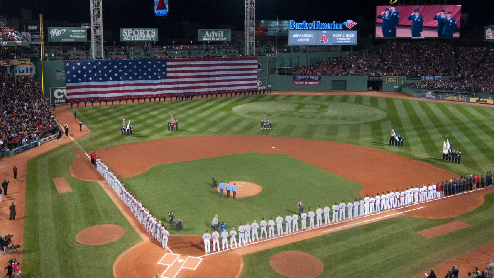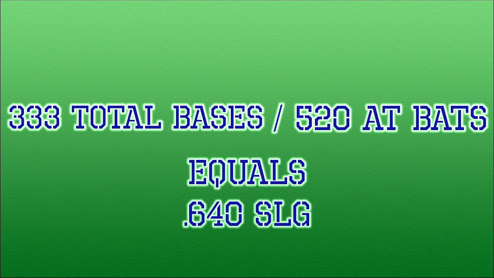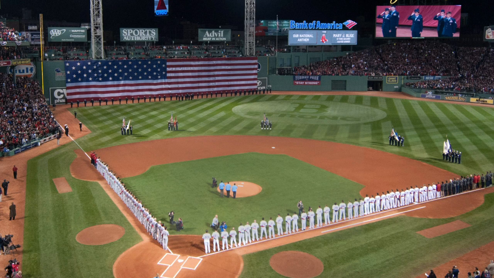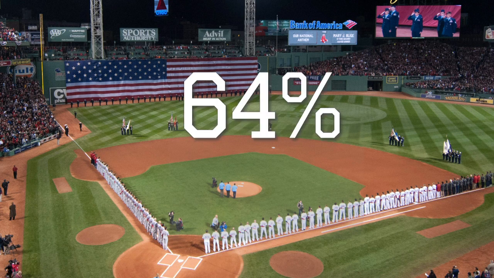Alright Mookie, you're up. So let's see, he had 333 total bases in 2018, and 520 at-bats. So that comes out to a .640 slugging percentage. So where does Mookie rank among the league's best? Yeah, elite category again. But what does this mean? It essentially means that every time Mookie came up to bat, excluding walks, errors, hit by pitches, interference, he had a 64% chance of getting to first base.